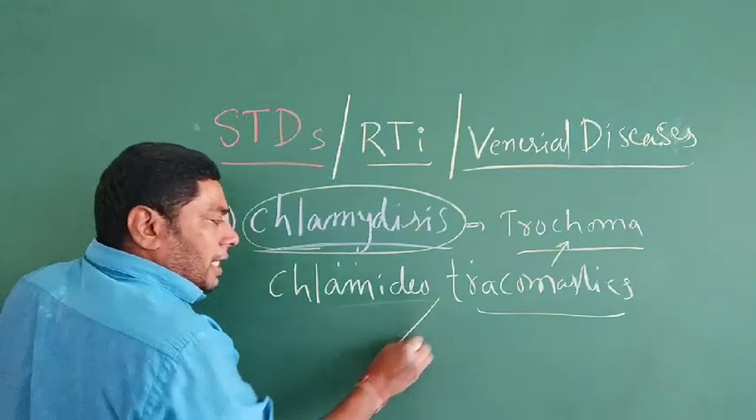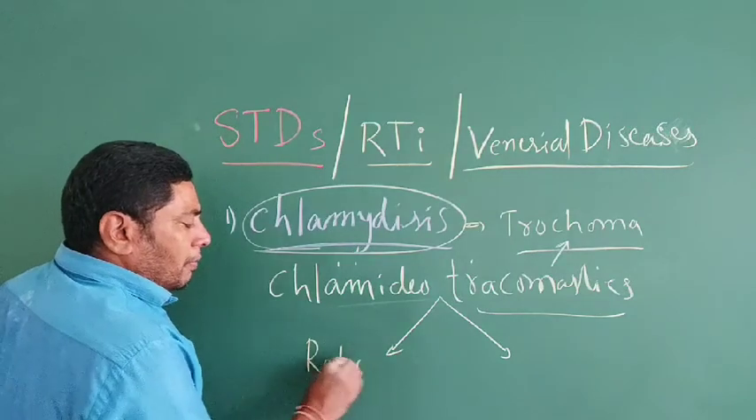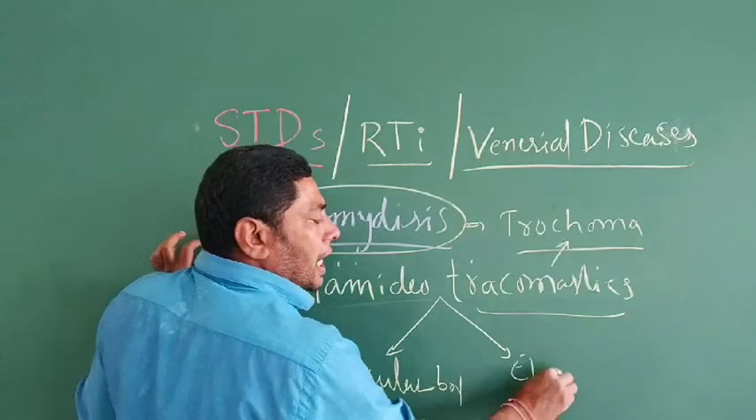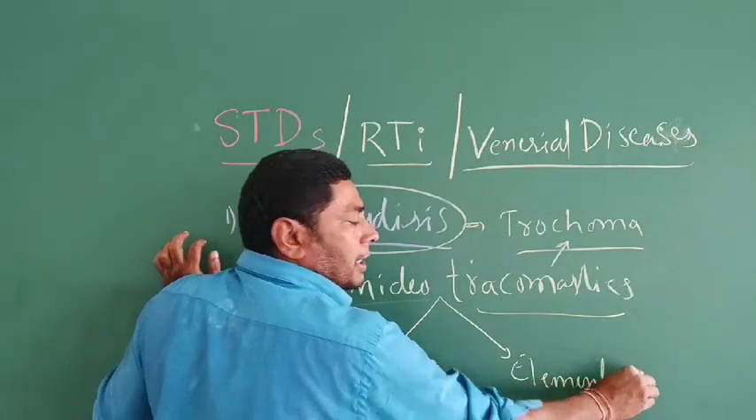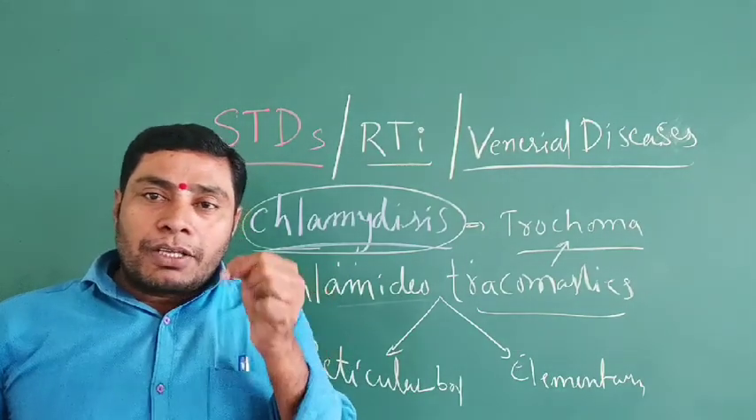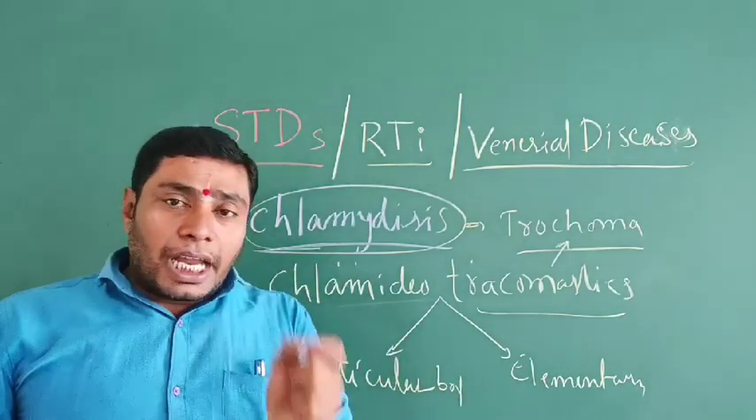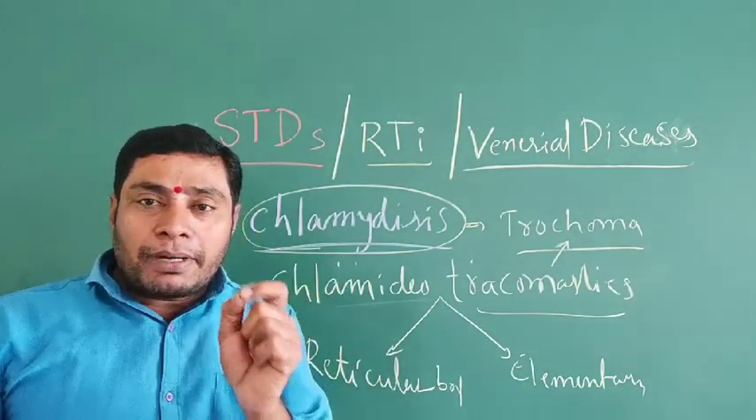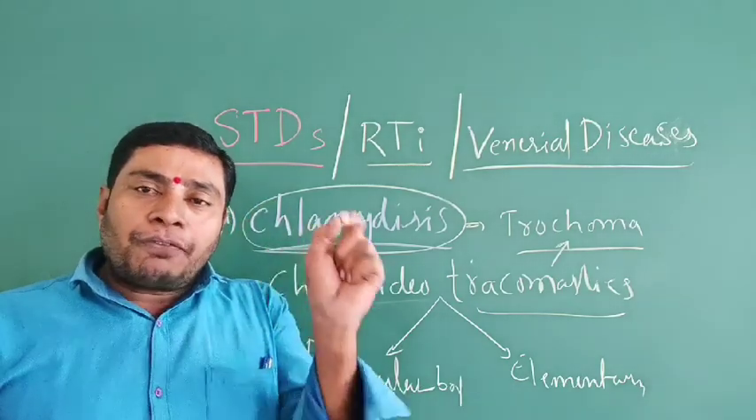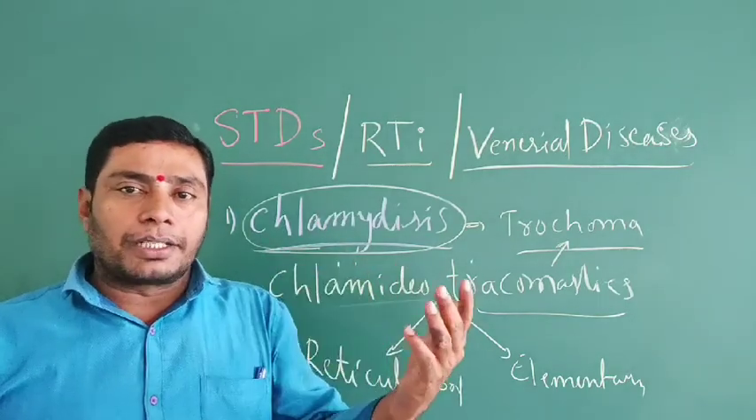So trachomatis has two bodies: one is the reticulate body, and the second is the elementary body. The reticulate body of trachomatis is useful for growing, and the elementary body of trachomatis is useful for multiplication. They increase their number.